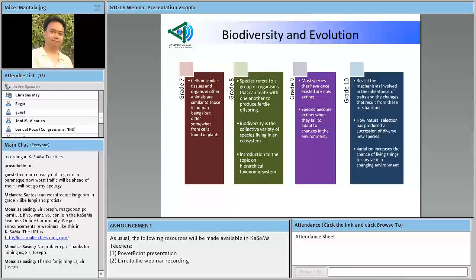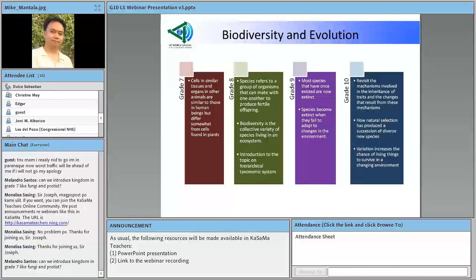Examples would be the case of the birds, which have different kinds of beaks because they were able to adapt to the different kinds of food that are available to them, which leads them to the concept of variation that increases the chance of survival. So this is as far as the strand on biodiversity and evolution is concerned.